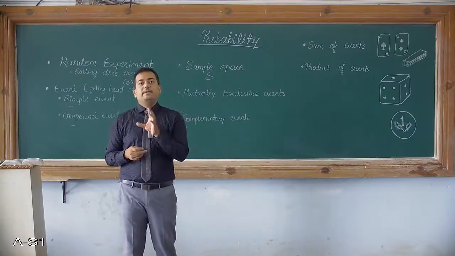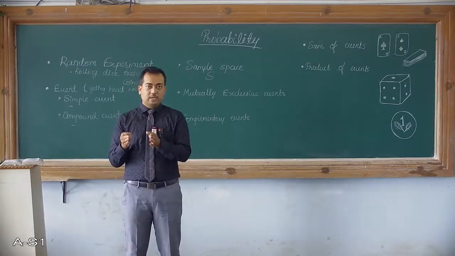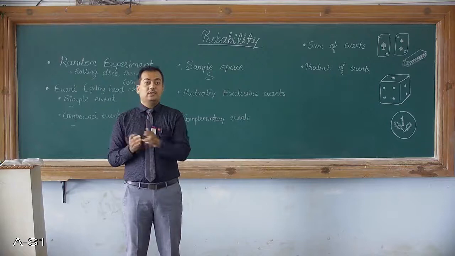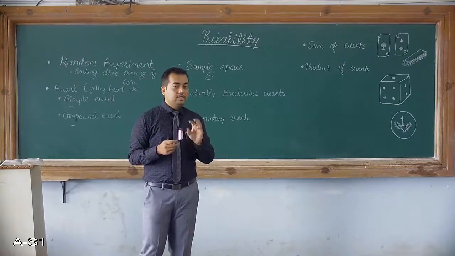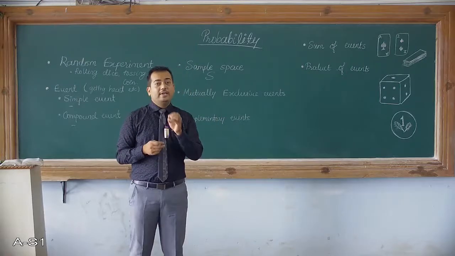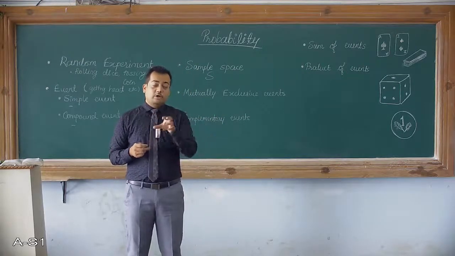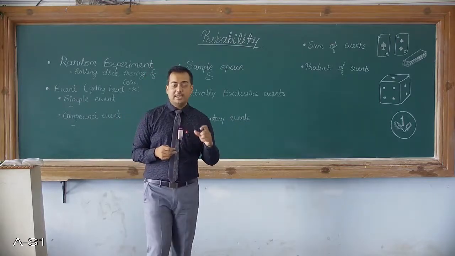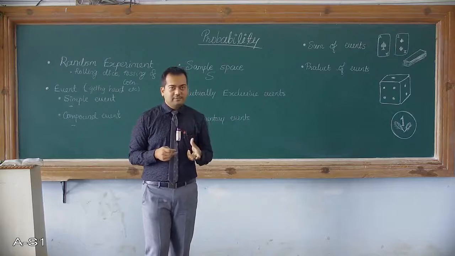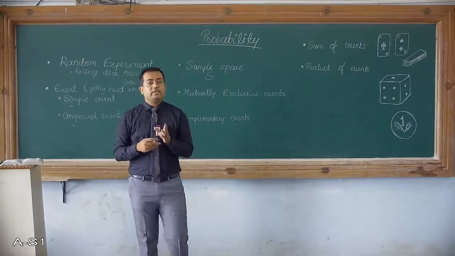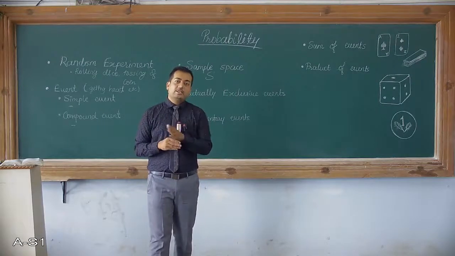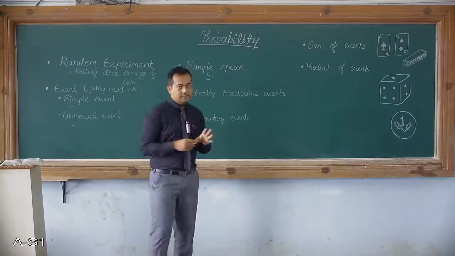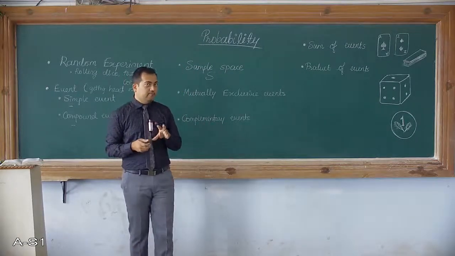Usually complementary events are like this: one event is occurring and the other one is not occurring. Means one event is that it is head and the other is not head. I know not head means it is tail only, but we say head or not head. These two events cover all the possible outcomes of your random experiment, and that's why they are called complementary events. Complementary events are those which all together exhaust, or cover, all the possible outcomes of your entire experiment.